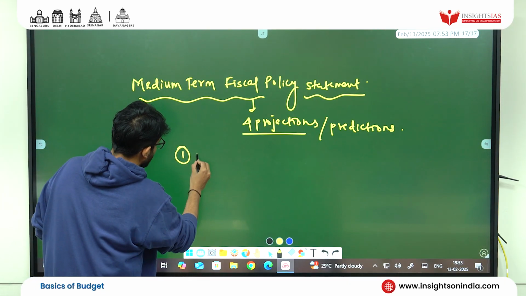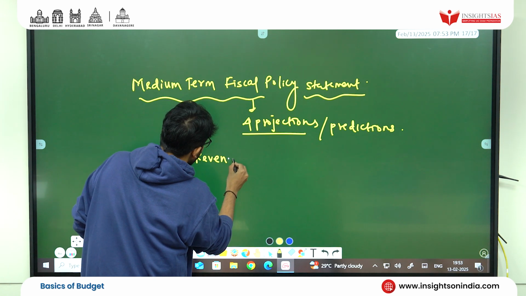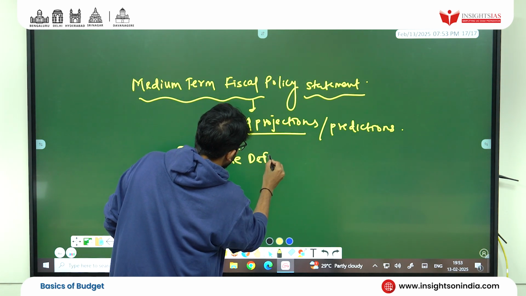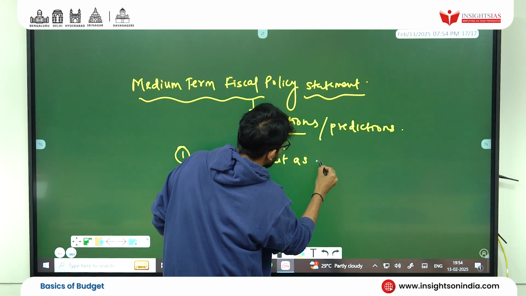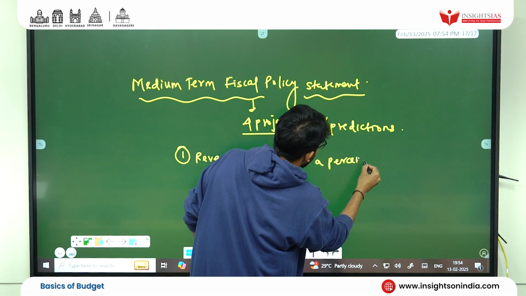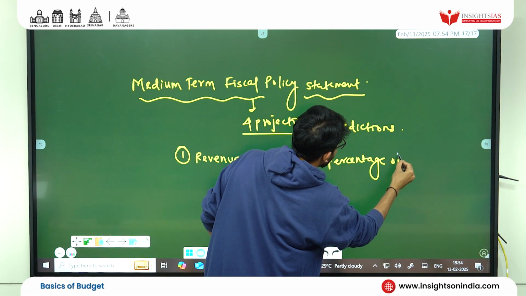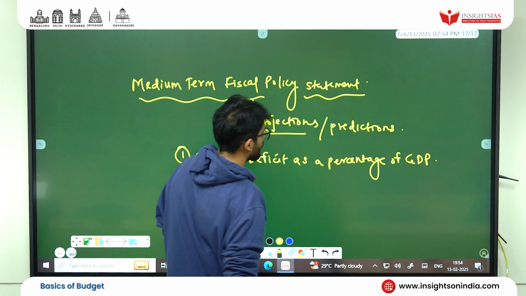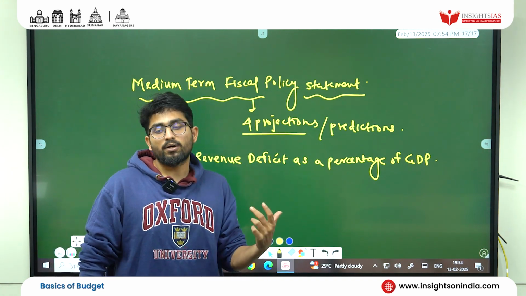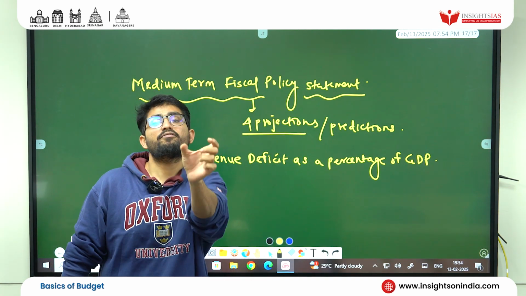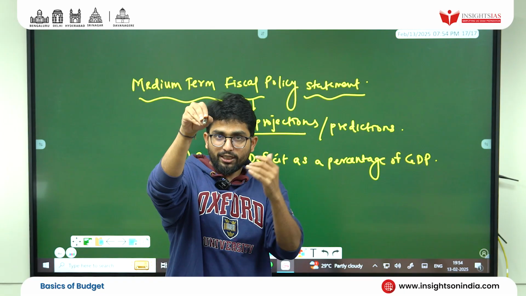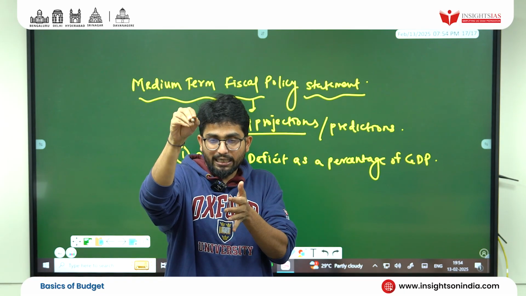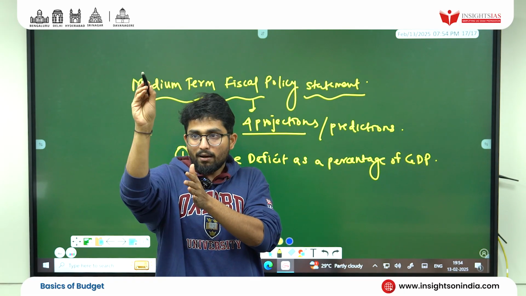First, we have to produce revenue deficit as a percentage of GDP. So revenue deficit as a percentage of GDP, you have to present that figure, projection. Revenue deficit, you know how to calculate, divided by GDP, multiplied by 100.